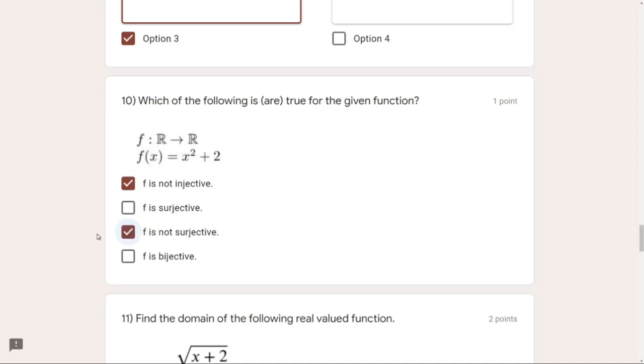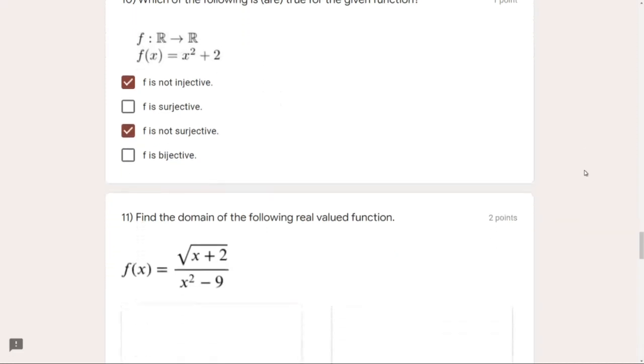And lastly, we have bijective. A bijective function is any function which is both injective as well as surjective. But in our case, it is none of that, so it has to be not bijective also. So we are remaining with the first and third options correct for the 10th question. Okay, right. Now we have the next question.